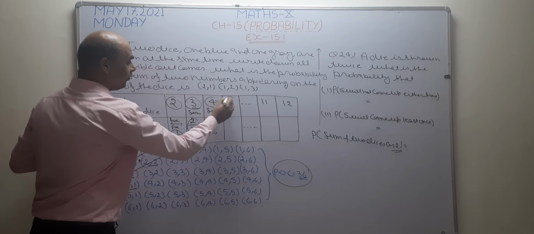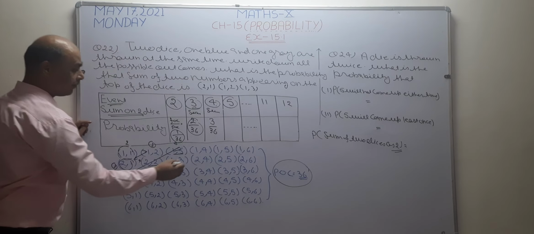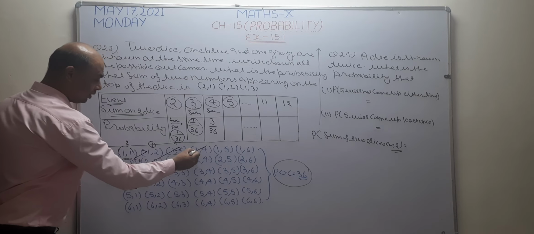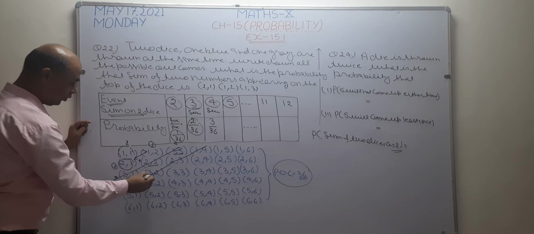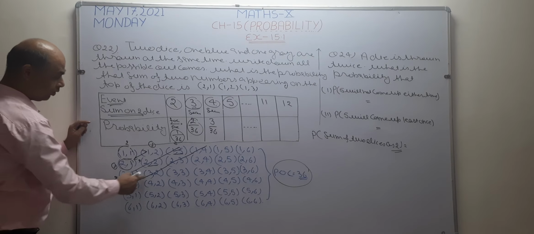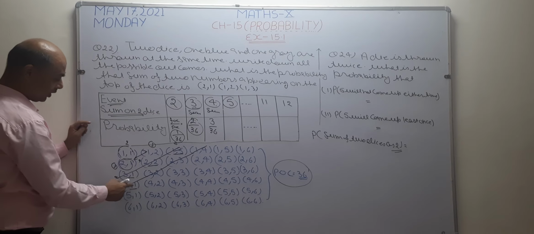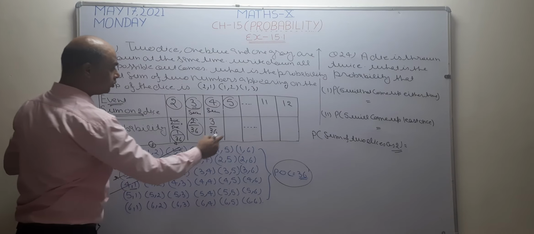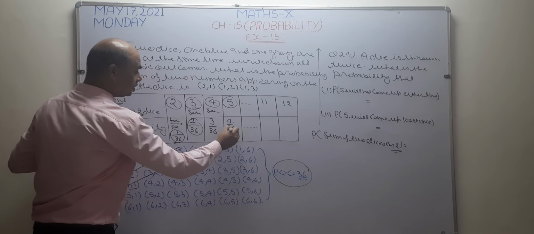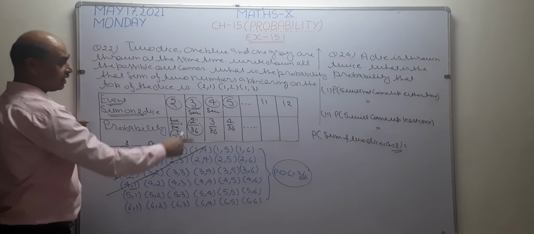Now I want to check for 5. Sum of the two dice is 5. See, 4 plus 1, 5. 3 plus 2, 5. Only this line has sum as 5. So how many numbers are there? 1, 2, 3, 4. So the answer becomes 4 by 36. In the same way you can check other answers.